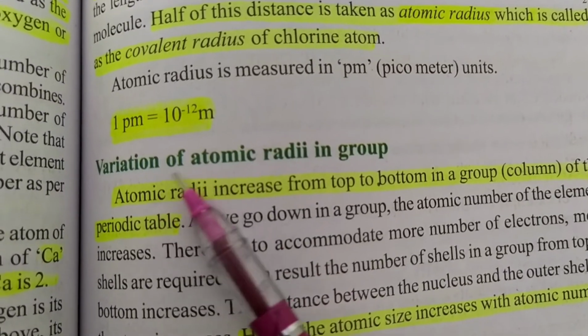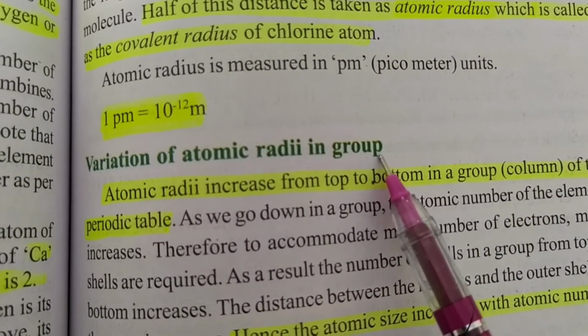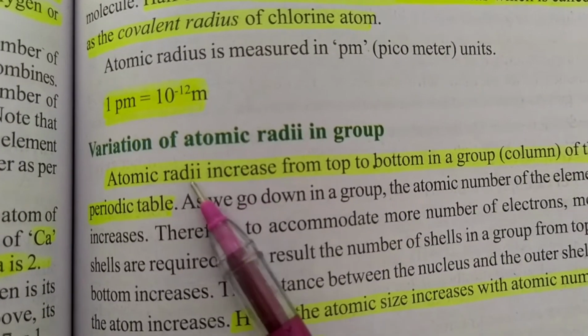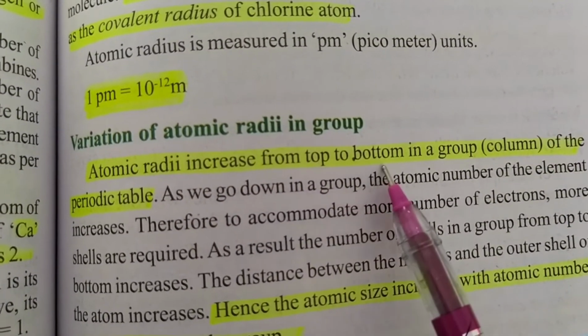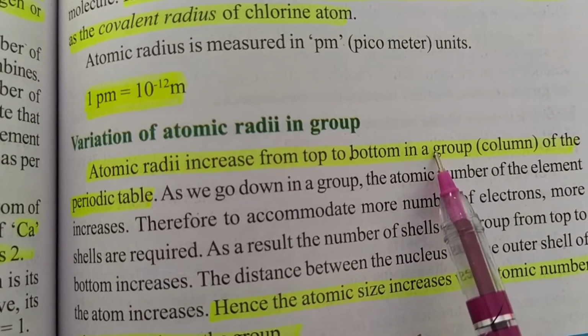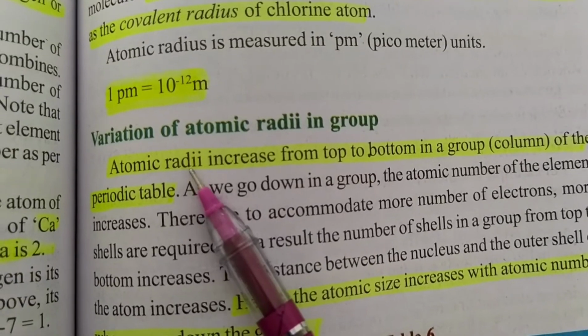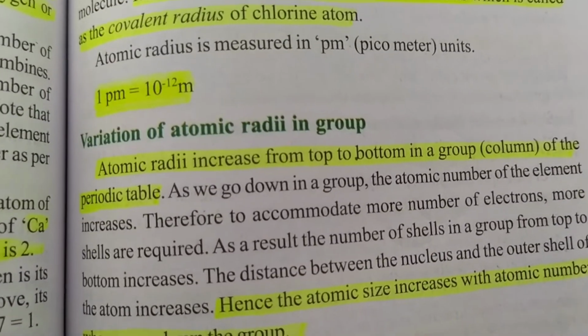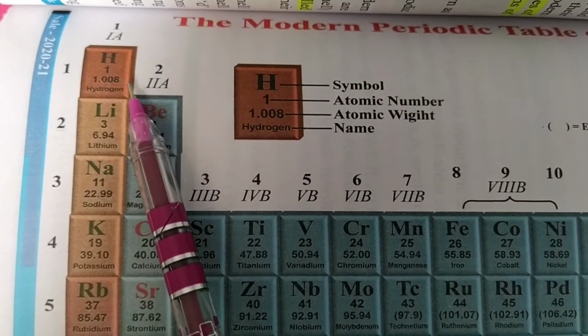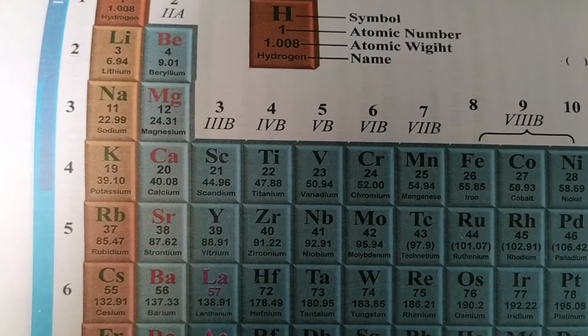Let us see the variation of atomic radius in a group. How does it change in a group? In a group, the atomic radius increases from top to bottom. If you go from top to bottom in a group in the periodic table, then the atomic radius increases. So see here, in this first group, students, as we move from top to bottom, the atomic radius increases.